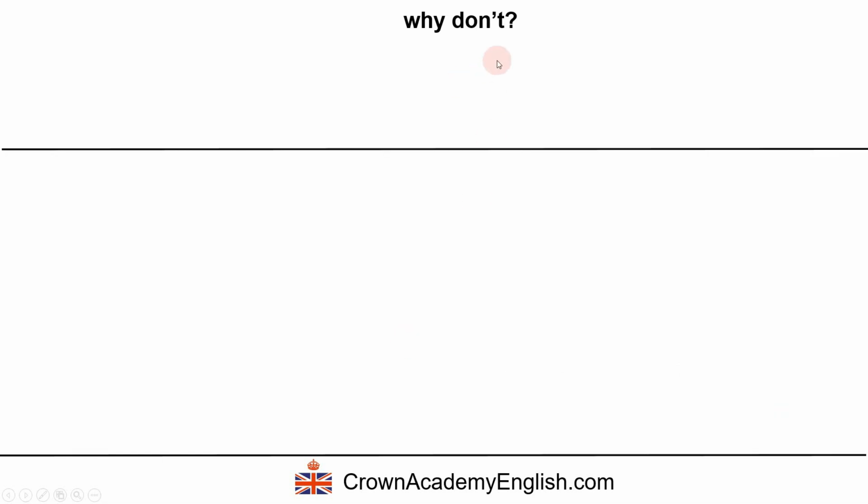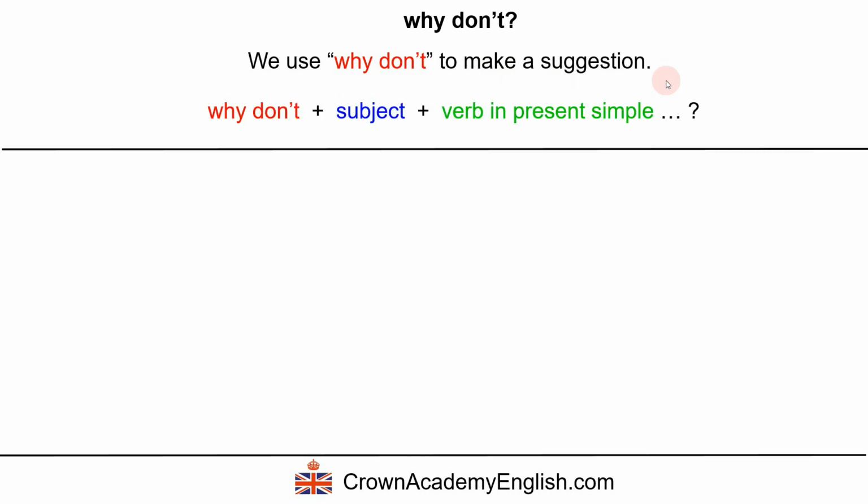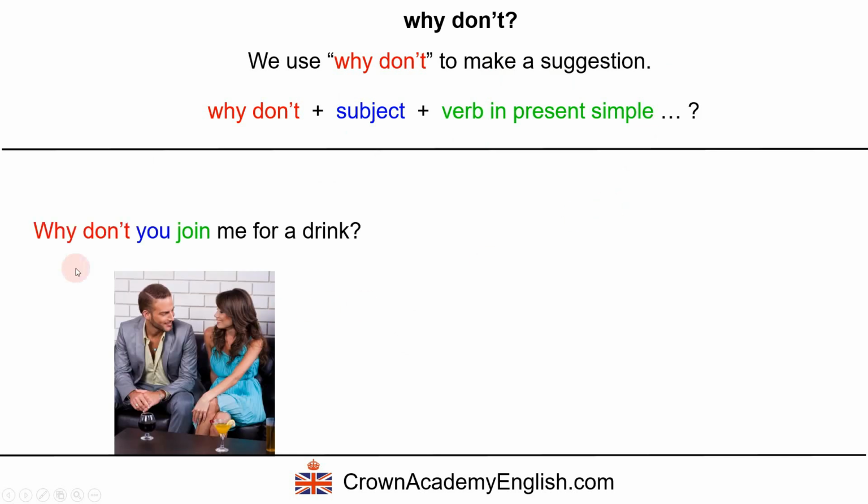Why don't? This is slightly different. It is a question, but we're also using a question to make a suggestion. So we use "why don't" to make a suggestion. We're transforming a question into an affirmative suggestion. Why don't, followed by the subject, followed by the verb in the present simple. So an example, why don't you join me for a drink? Okay, so we're just making a suggestion to someone. It's almost an invitation, in fact, an invitation to join me for a drink.